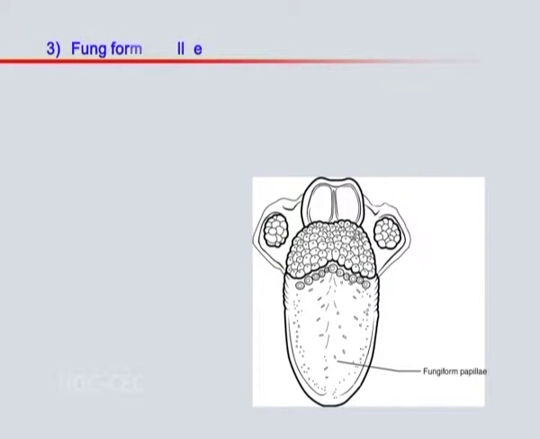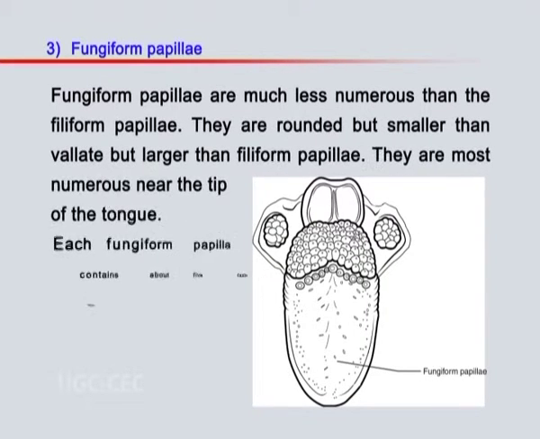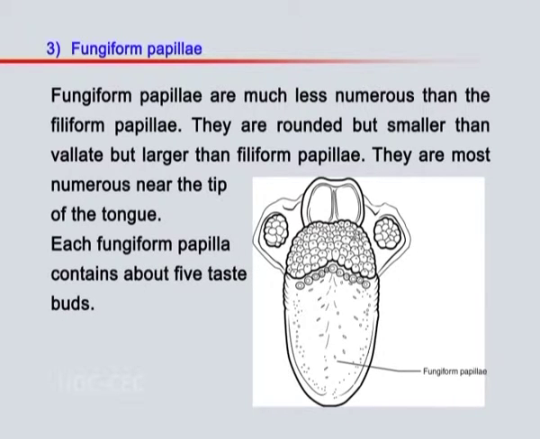Number 3. Fungiform papillae are much less numerous than the filiform papillae. They are rounded but smaller than vallate but larger than filiform papillae. They are most numerous near the tip of the tongue. Each fungiform papilla contains about 5 taste buds.